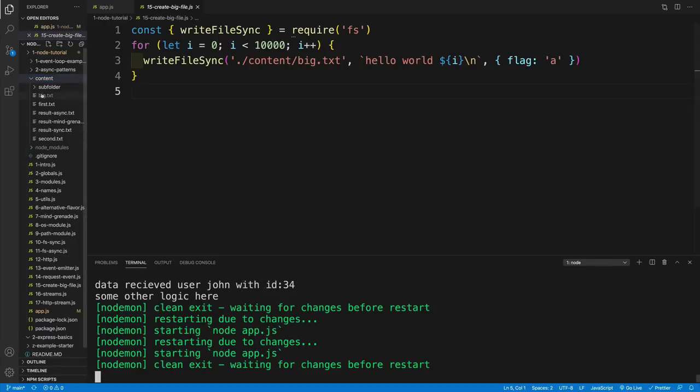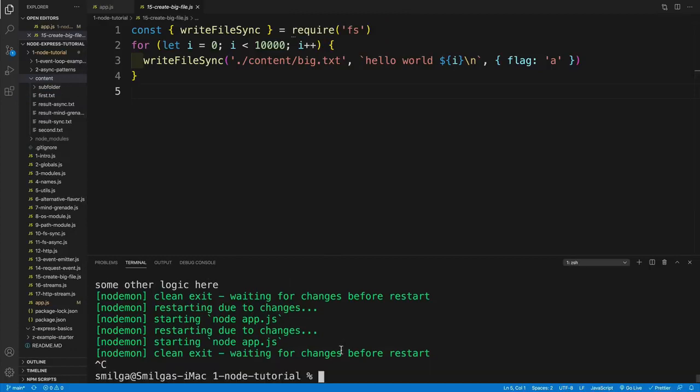But in my case, in order to show you how the streams work, yes, I'll have to set up a big file. And first, I'll remove it because, of course, I already have it since I was testing it. And now I'll stop my server. And of course, in my case, I'll run 15, the create big file JS. If you want to set it on your own, and if you don't want to use the repo, you can just get the writeFileSync from the FS module. And then notice I have the loop where I believe I have here 10,000. And then every iteration, I just write to big.txt. Of course, I have the flag append, and then I'm just adding hello world and starting a new line.